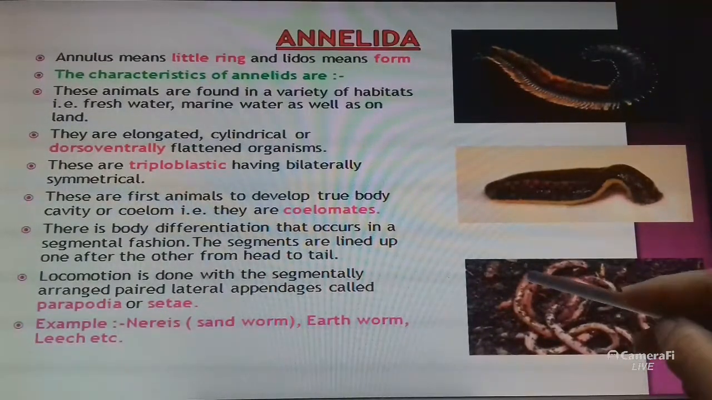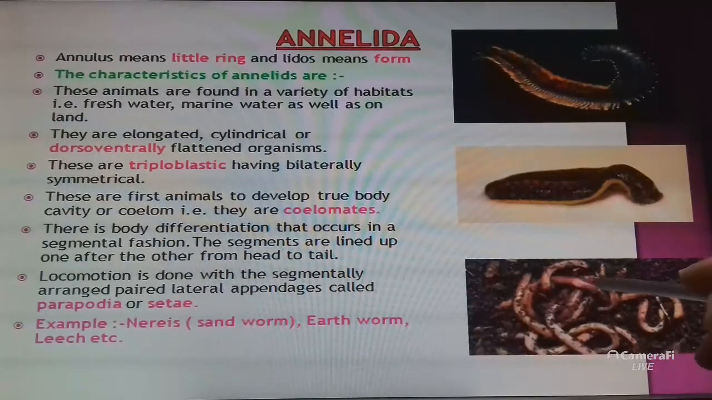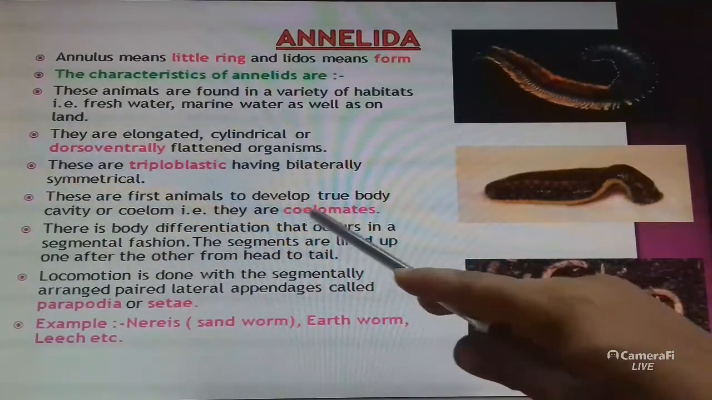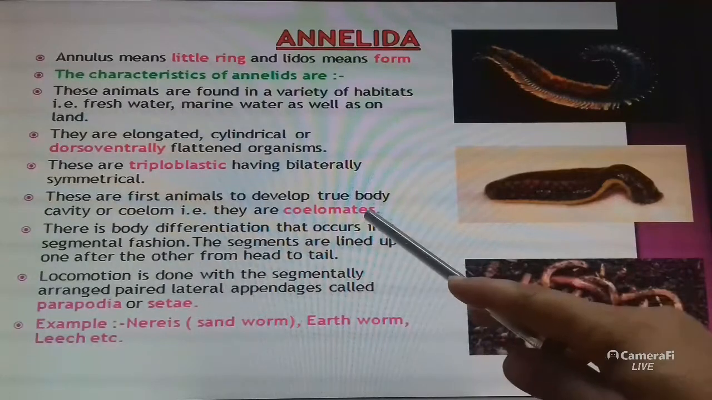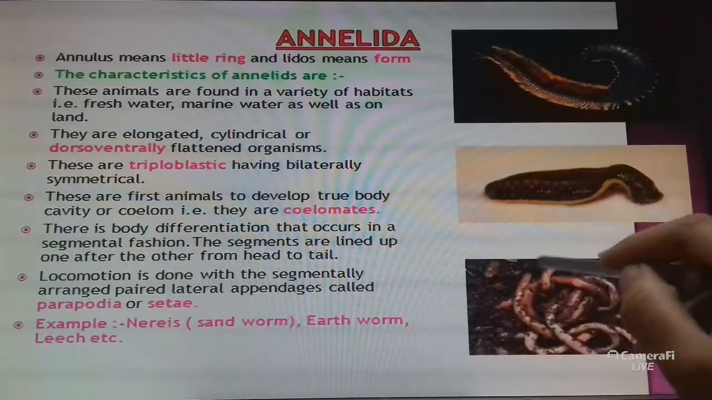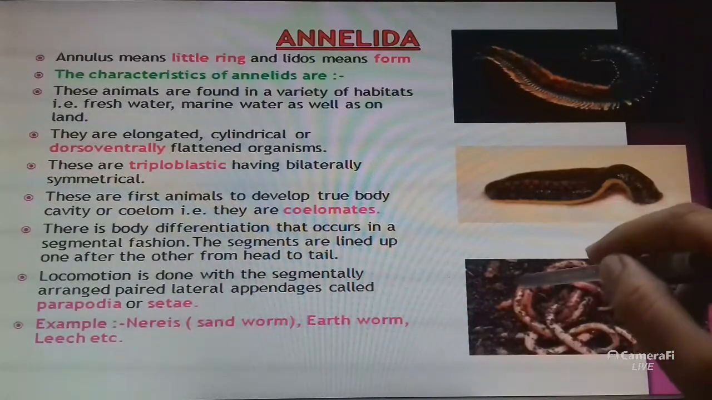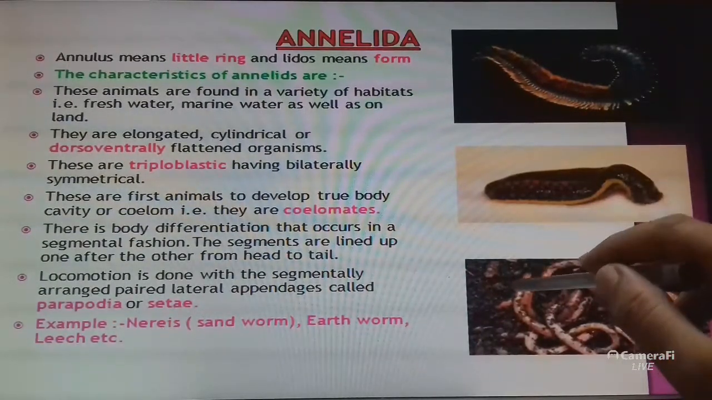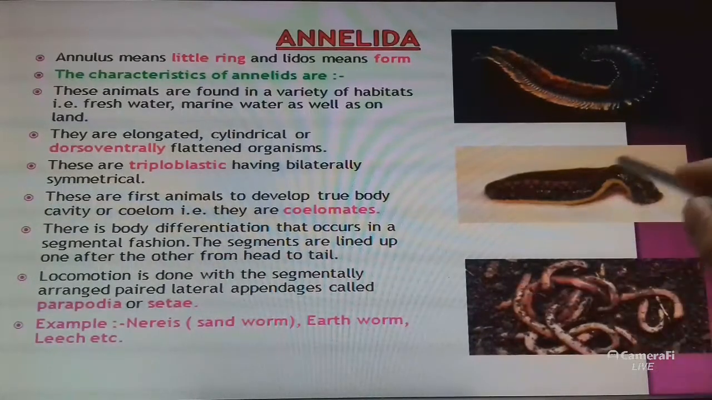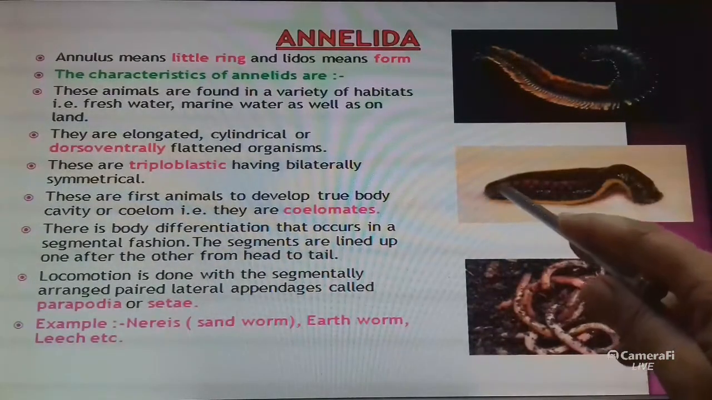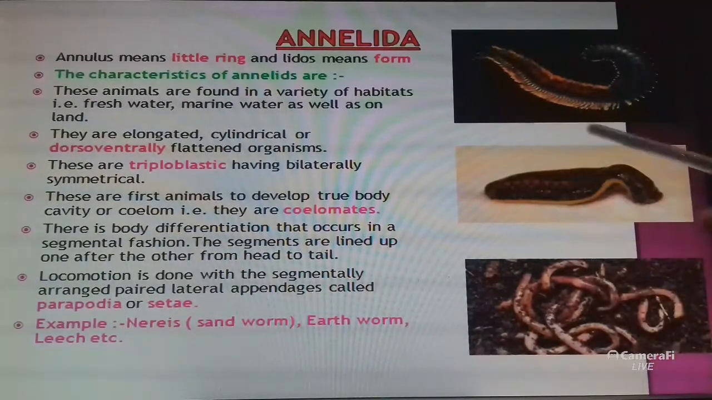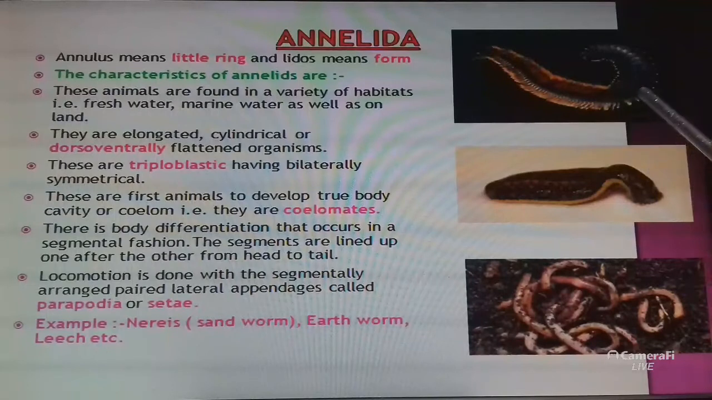These are the first animals to develop a true body cavity or coelom, meaning they are coelomates. True body cavity is present, and their body differentiation occurs in a segmental fashion. Segmented body parts are there. The segments are lined up one after another from head to tail, and locomotion is done with segmentally arranged paired lateral appendages called seta or parapodia.